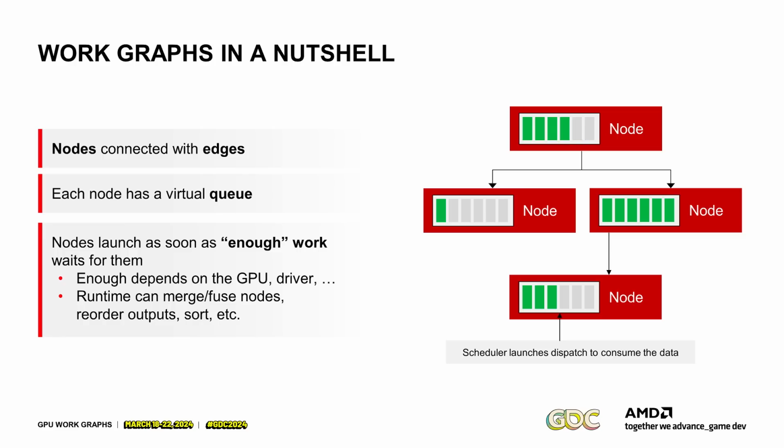And just to make this a bit more clear, so you have those nodes. Each node is connected with edges to other nodes. Each node has a virtual queue. Important, this is virtual, right?